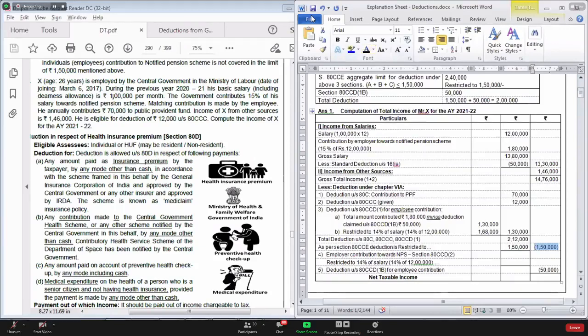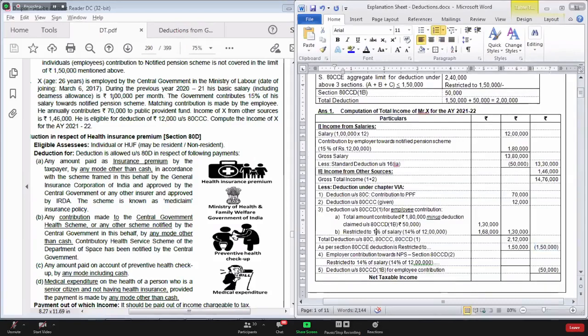Oh, have you realized we have made a mistake here? That 14% is required to be applied only in case of section 80CCD subsection 2. It is not required to be applied in case of section 80CCD subsection 1.